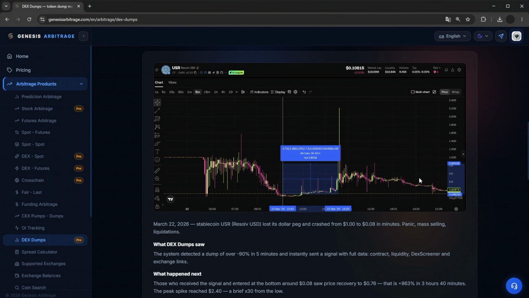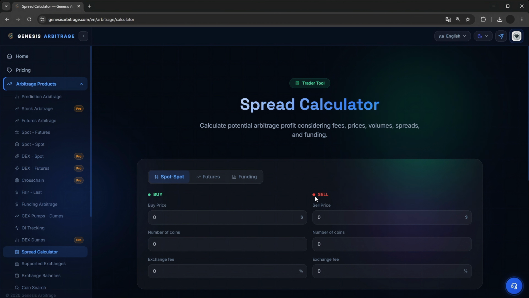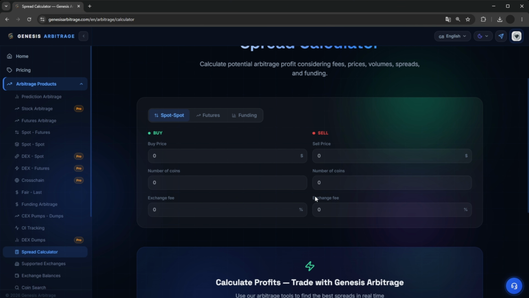Let's transition to the DEX Dumps section. In DEX Dumps, you can analyze price drops on DEX markets. For example, let's take a situation from March 22nd, when the USR coin dropped by 90+%. This signal was sent to Telegram, after which the coin surged by 30x. So, a hypothetical $1,000 could have turned into $30,000 literally in just a couple of hours.